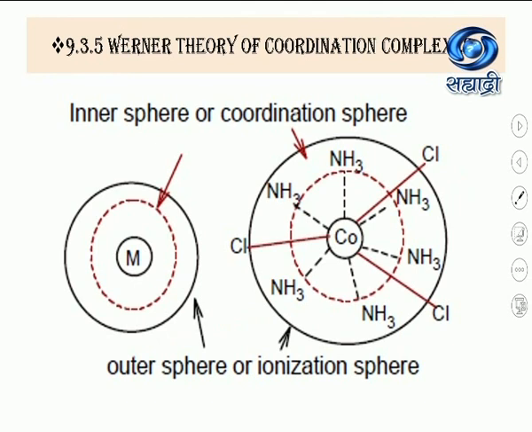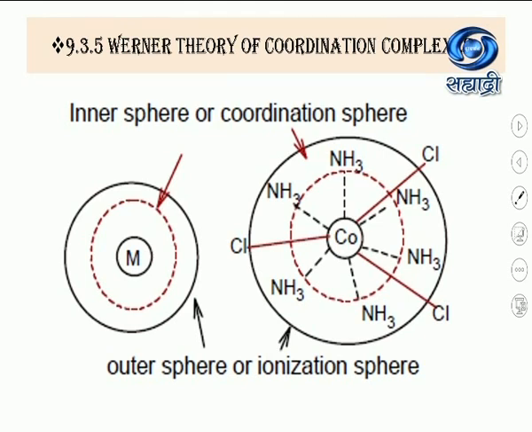Now, before we discuss this theory in detail, try to understand what is inner sphere and outer sphere. You can see one example of [Co(NH3)6]Cl3 is given.